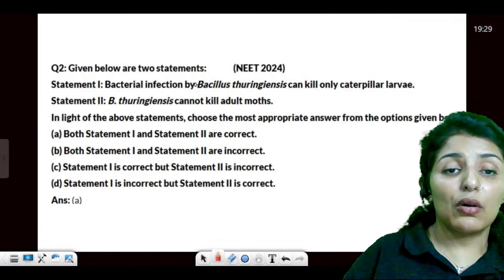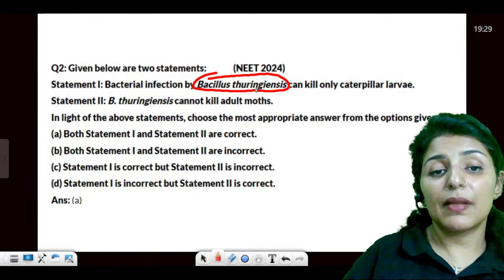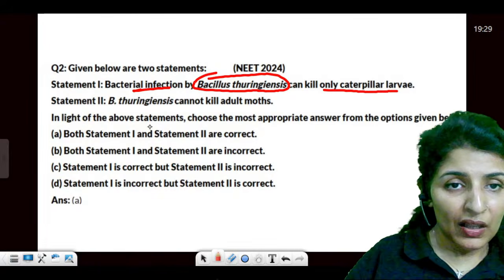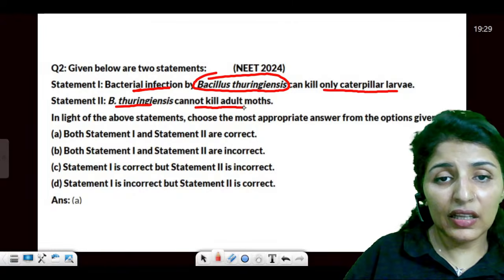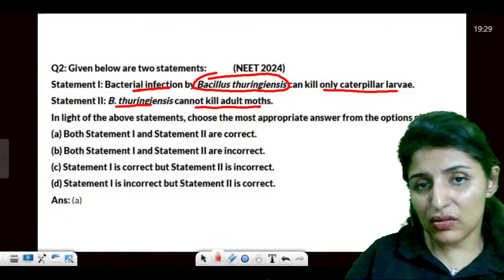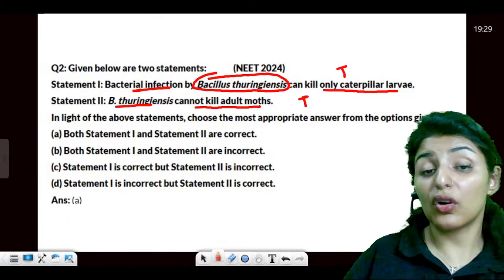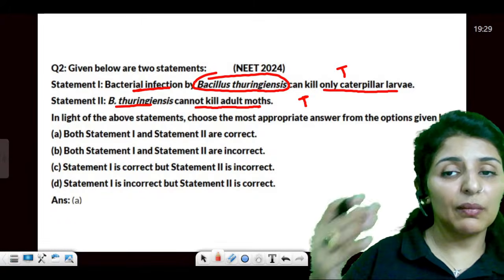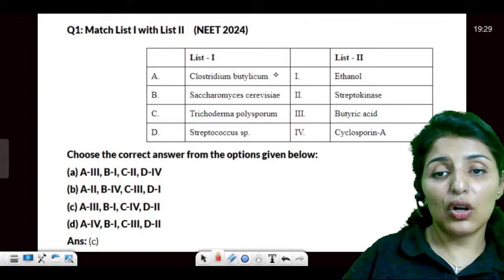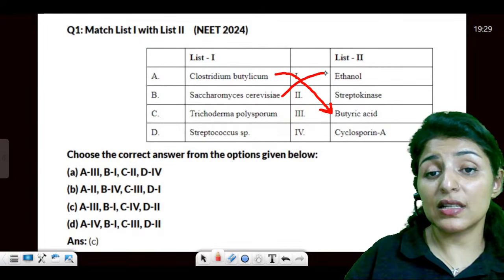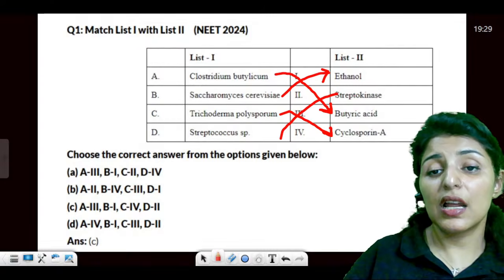Clear? Now, Bacillus thuringiensis, bacterial infection by Bt can kill only caterpillar larva. Now, Bt cannot kill the adult moths. Are these points true? Yes or no? This is true. They are not meant to kill the adult moth, but the caterpillar stage. Clostridium butylicum, once again, the name goes with butyric acid, Saccharomyces, ethanol, Trichoderma, Miss TC is cyclosporin, and this is